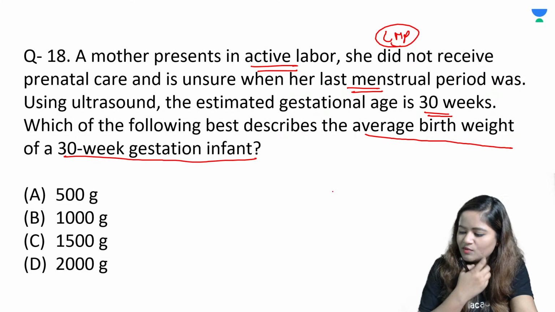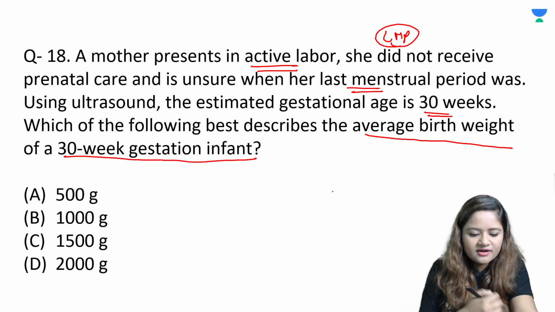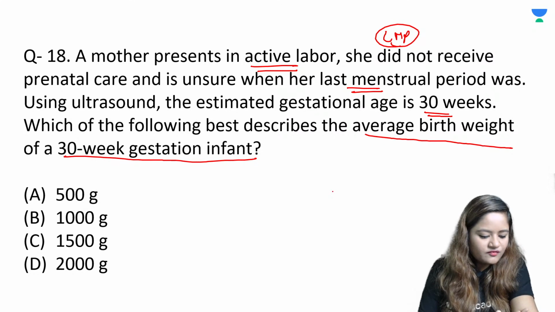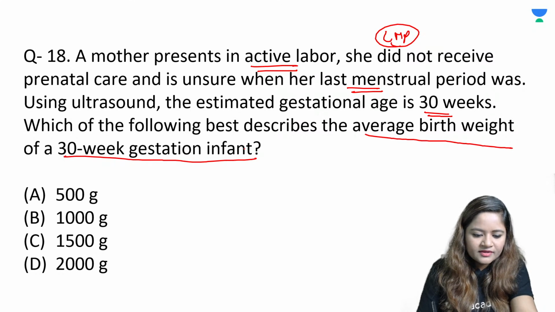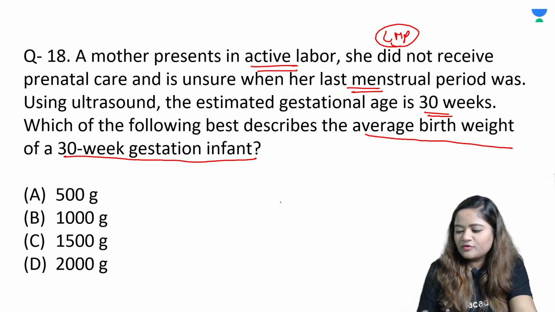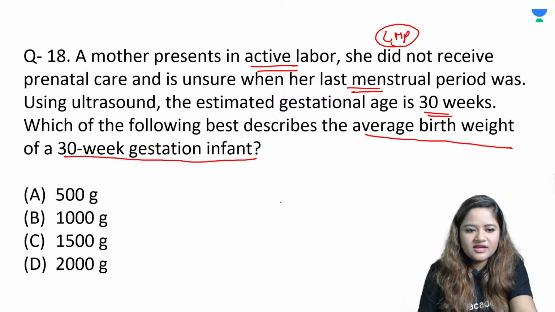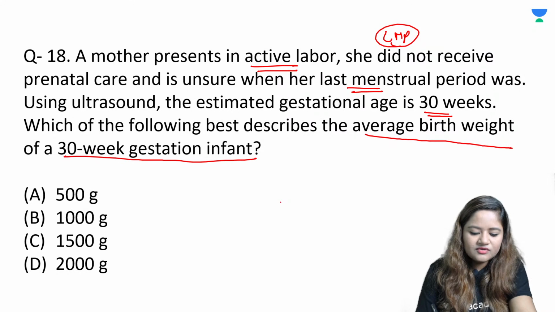So this is a guesswork question. Nobody can remember the whole chart. But if you know the normal weight of a newborn, if you know what could be the expected weight in a 30-week gestational age baby, you have to just guess the most appropriate weight here. So if you look at the normal weight and 30 weeks gestation, then you can make a wise guess.